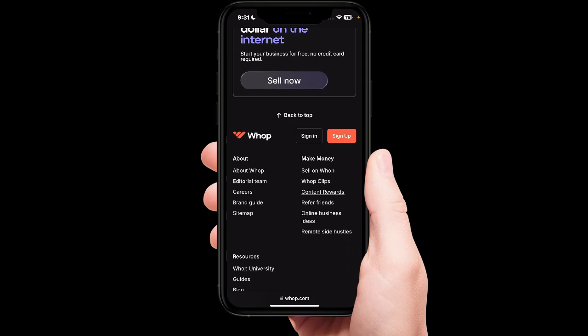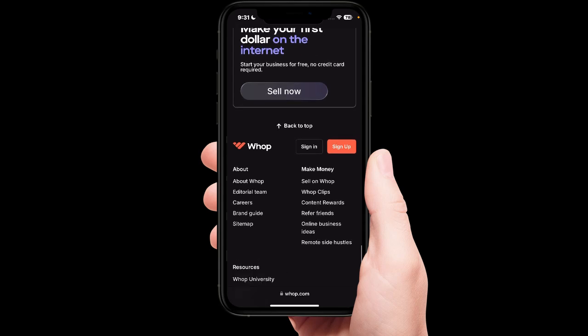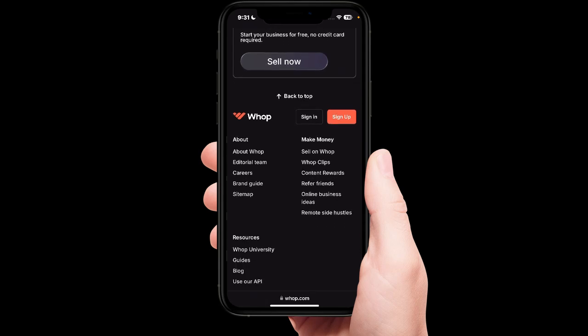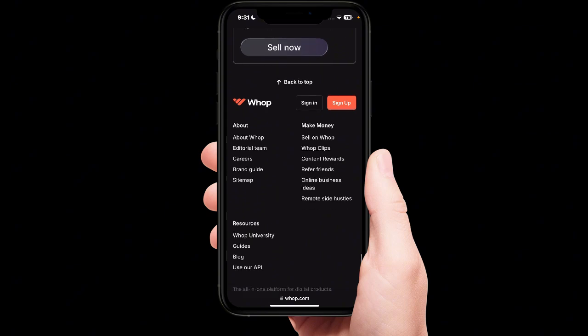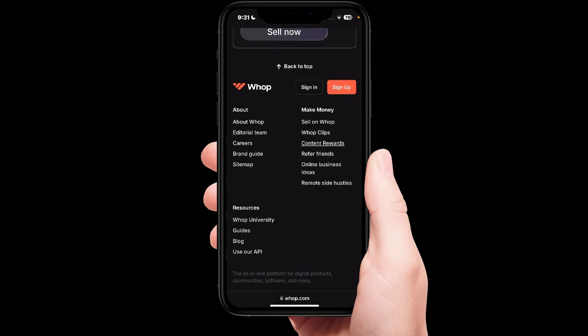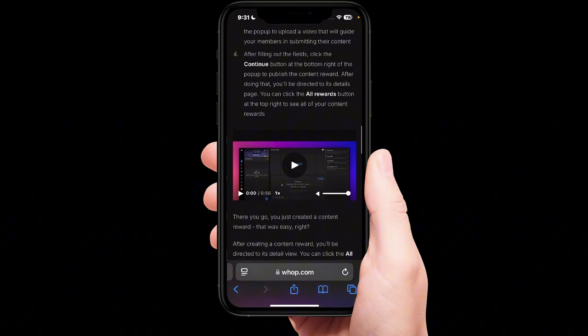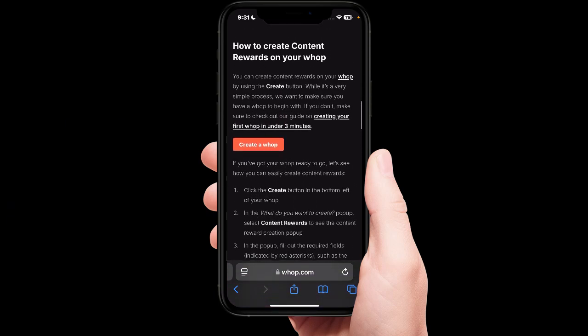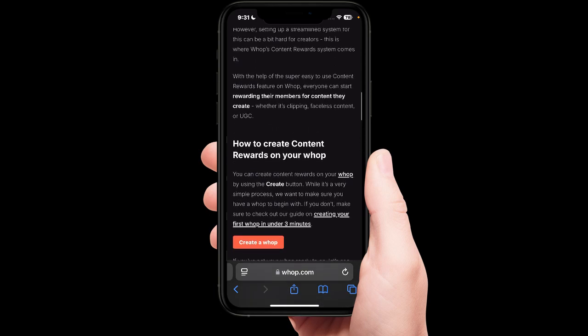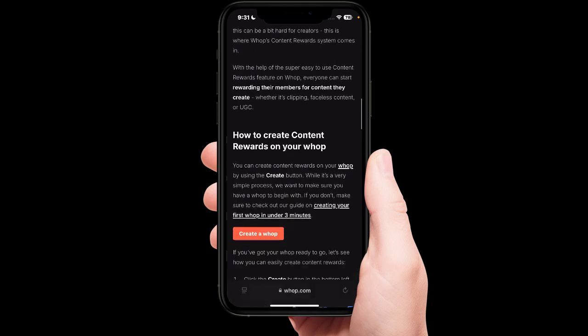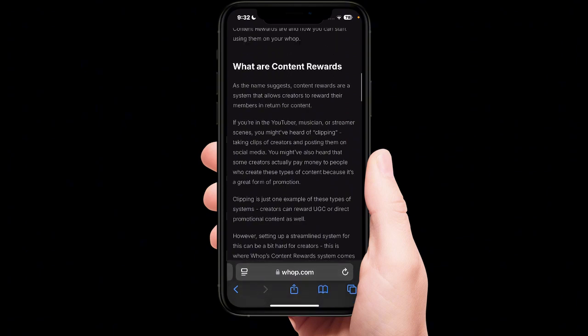on Whop, by selling a product, by making Whop clips, or making your original content, online business ideas, your remote side hustles, and by referring friends, meaning an affiliate program. So these are ways in which you can get Whop rewards in 2025. And yeah, these are the only ways that Whop offers.